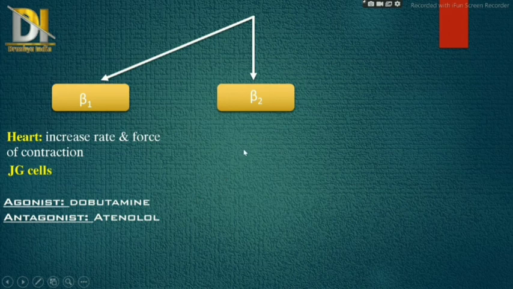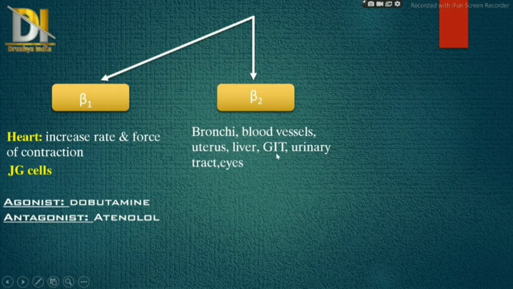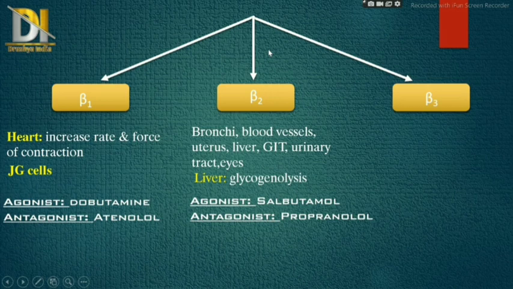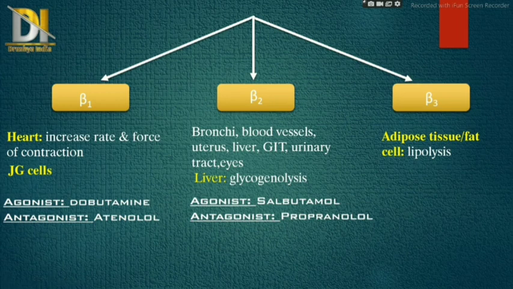And next one is beta 2. It is present in bronchi, blood vessels, uterus, liver, gastrointestinal tract, urinary tract, and eyes. In the liver, it causes glycogenolysis. Its agonist is salbutamol, and antagonist is propranolol. And then next one is beta 3. Beta 3 is present in adipose tissue or fat cells, where it has only one function, that is lipolysis.